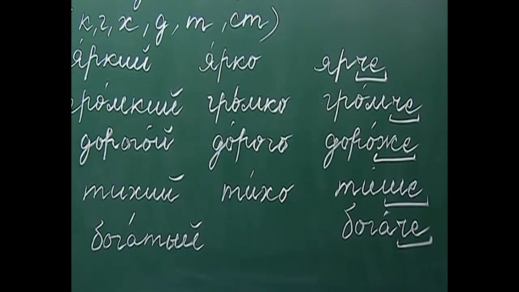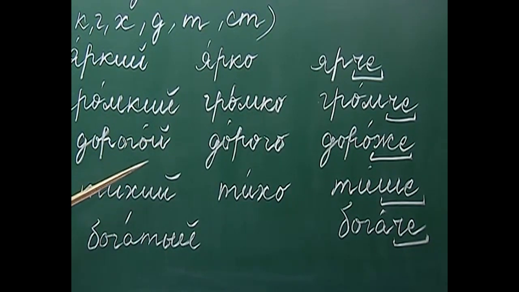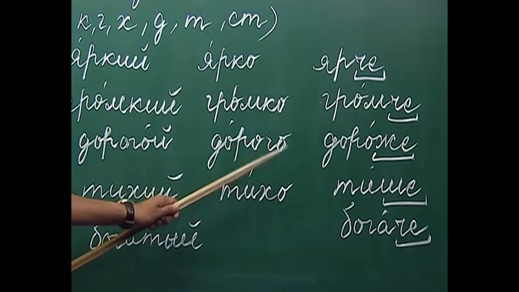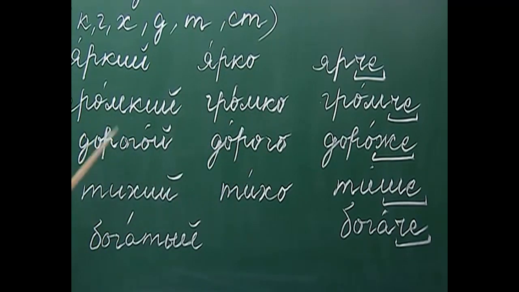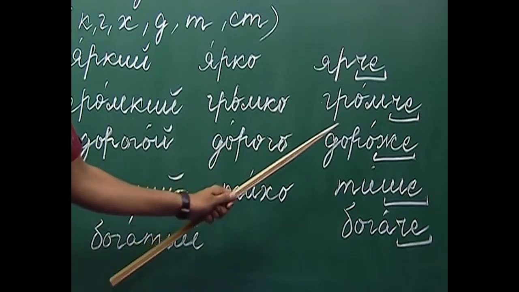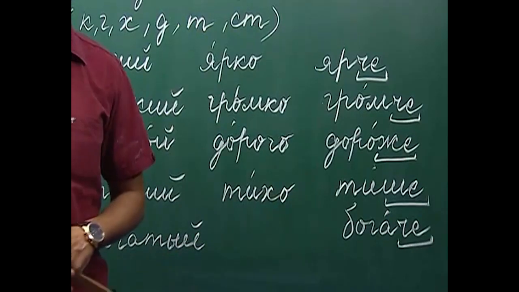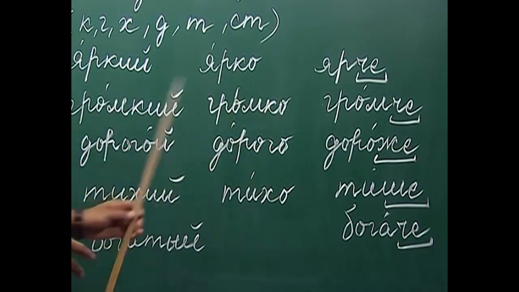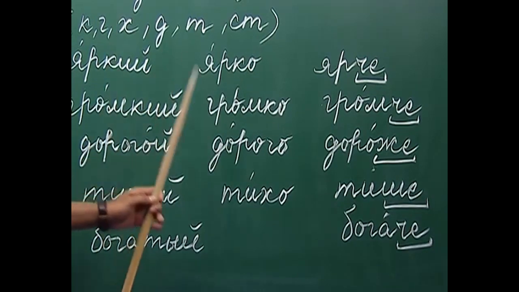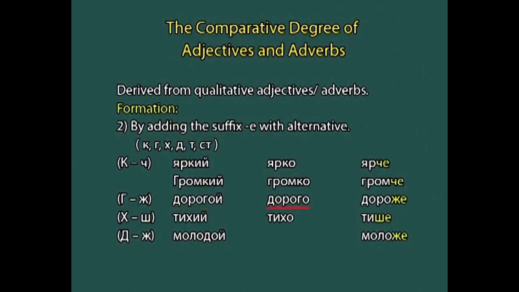We do the same thing: we drop the ending which is oi in the adjective and o in the adverb, and then we change the last consonant, which is g, into zh and add the suffix ye. So, daroshe. This is what we get as the comparative degree from the adjective daragoi or from the adverb doraga. Daragoi, doraga, daroshe.